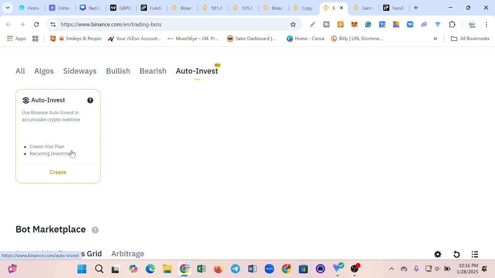You might decide to set up the bot and say you want to be buying every single day, or weekly, or monthly. You put a certain amount of money, and every day, week, or month, as you set out the bot, it is going to be helping you to buy Bitcoin, BTC, or whichever coin you choose. So that is how auto invest actually works. And as soon as that particular coin begins to appreciate, you begin to make profit on it.